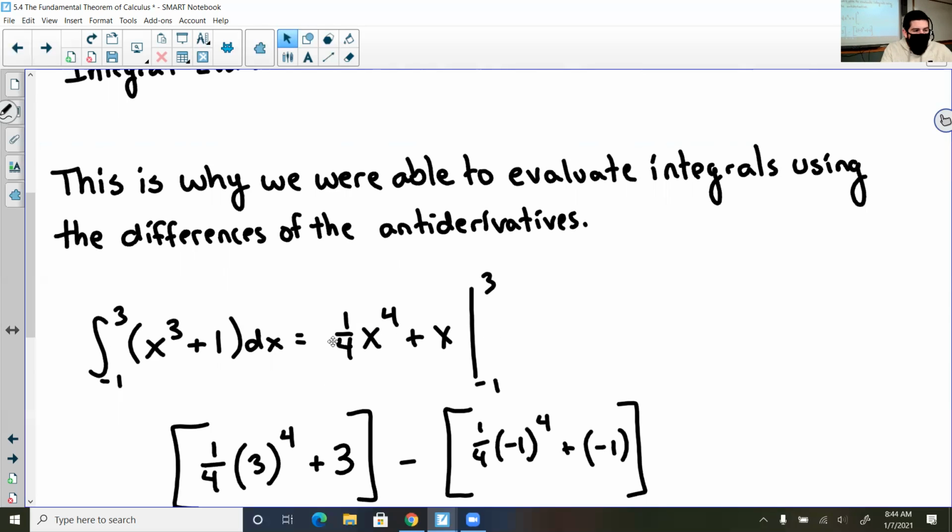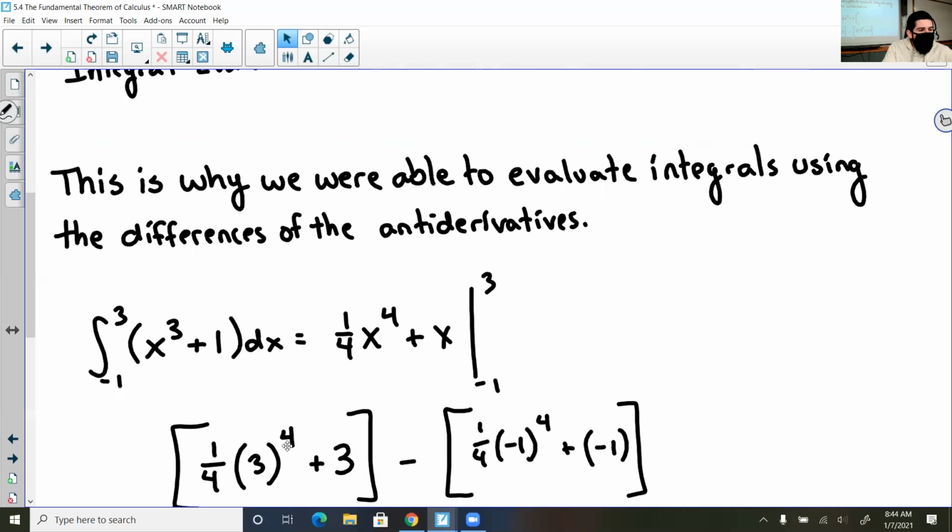So the derivative of 1/4 x to the 4th plus x: bring down the 4, the 1/4 and the 4 cancel out. This reduces to a 3. It gives me my x cubed that I was looking for. And then plus the derivative of x would be 1. So we're good. This vertical line is showing me that I'm evaluating from -1 to 3.